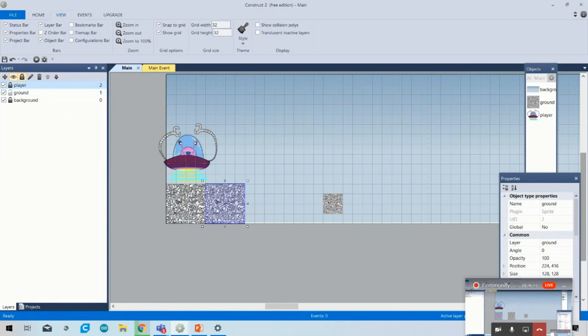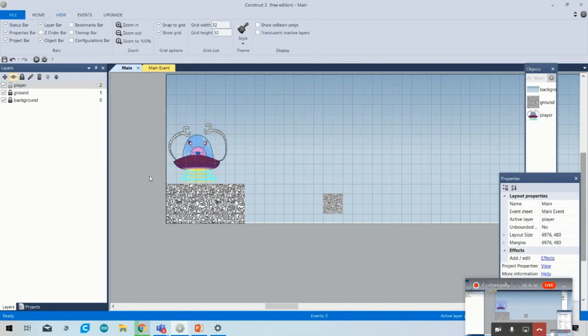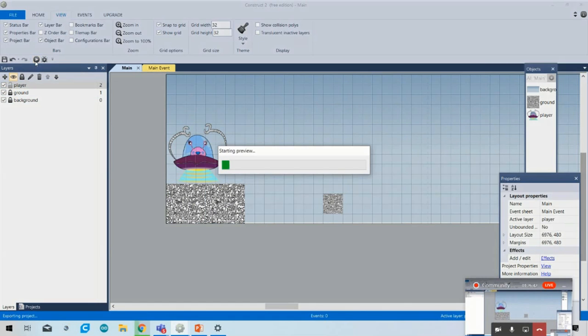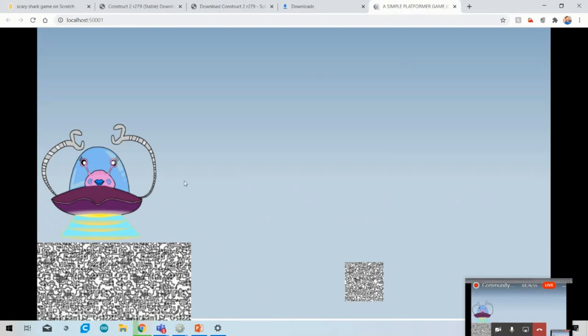If the player is going outside, just unlock the player and move it. Now it's okay, and I will check whether it's okay or not. Look, like this my player appears here on my platform.